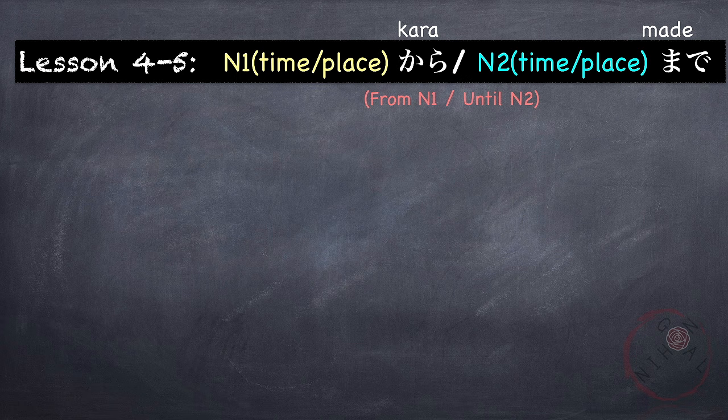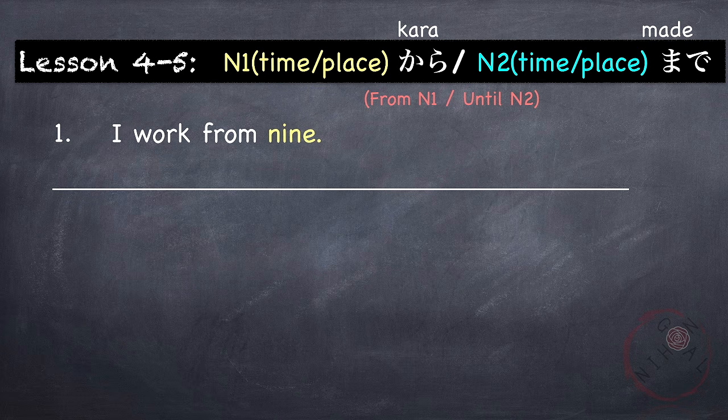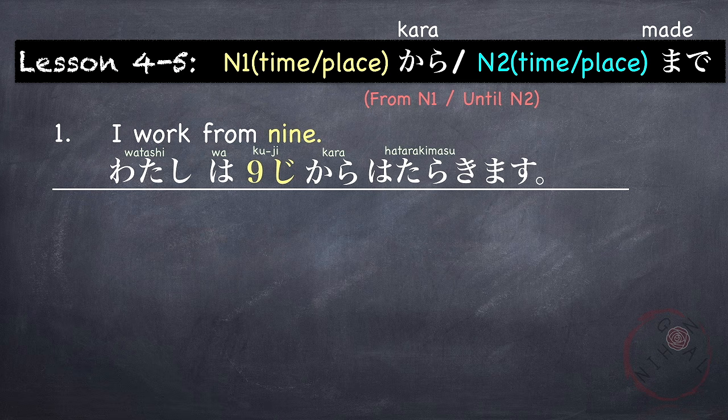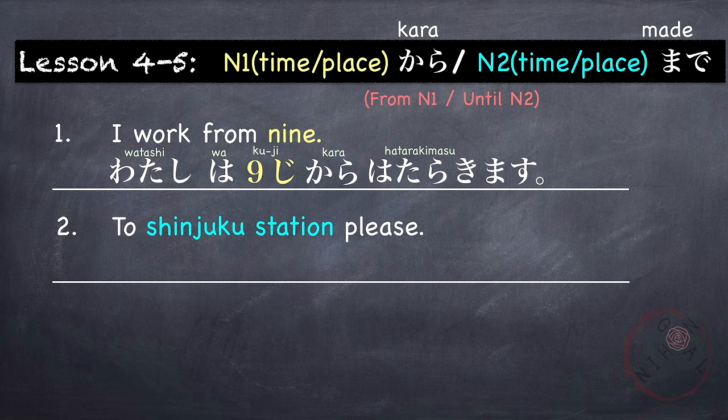Next. から and まで are not always used together. For example, I work from 9. 私は 9 o'clock is 9時。9時から働きます。Another example, to Shinjuku Station, please.